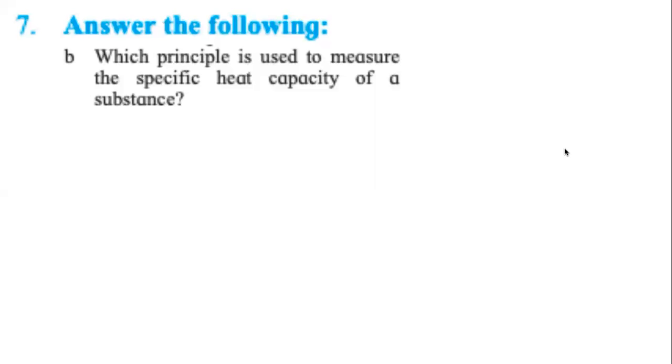Which principle is used to measure the specific heat capacity of a substance? We will answer this and then go to the numerical question. In the elaborate mathematical logic that we saw on the previous slide, what is the principle that we used? Specific heat is not a principle, it is a property. Very good, we are using the principle of heat exchange. That is why we are writing Q equals Q1 plus Q2. Just the name: principle of heat exchange. Done.